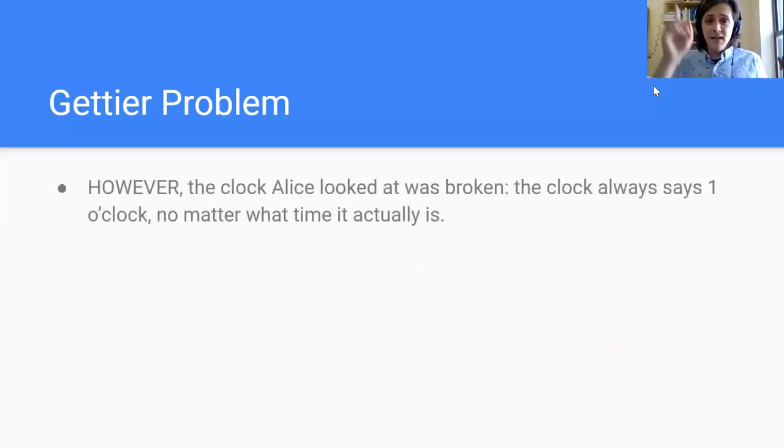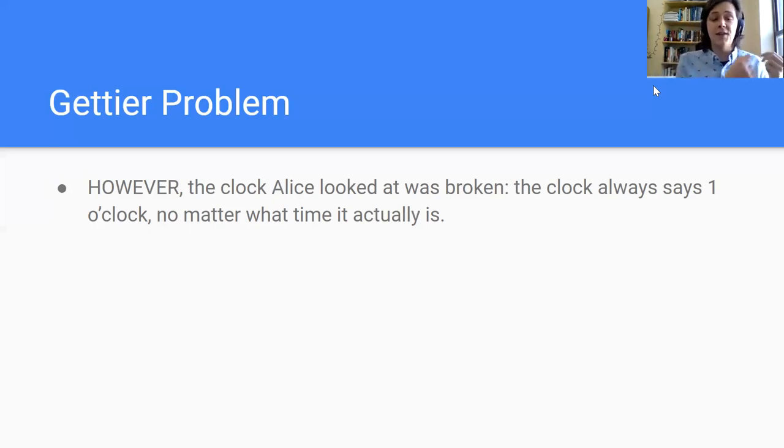However, a detail that I did not talk about on the previous slide: Alice was looking at a broken clock. You know how analog clocks, they break and they stop moving? Alice was looking at a broken clock. She did not know it was broken, but it was broken. So the clock always says 1. It always says it's 1 o'clock, no matter what time it actually is.